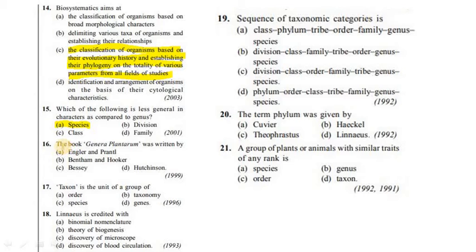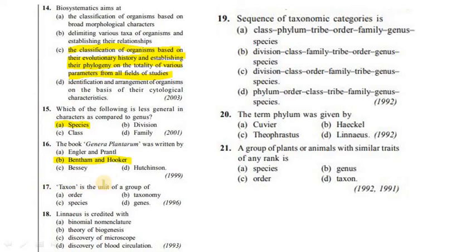16th question. The book Genera Plantarum was written by option A, Engler and Prantl. Option B, Bentham and Hooker. Option C, Bessie and D, Hutchinson. Our answer is option B, Bentham and Hooker.